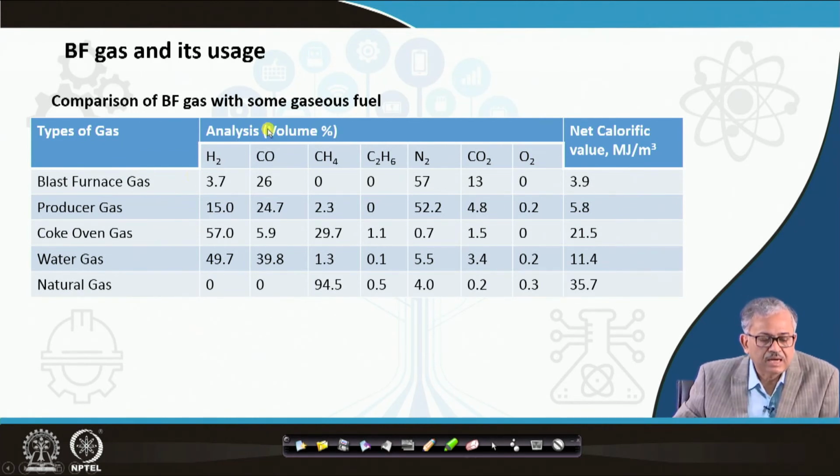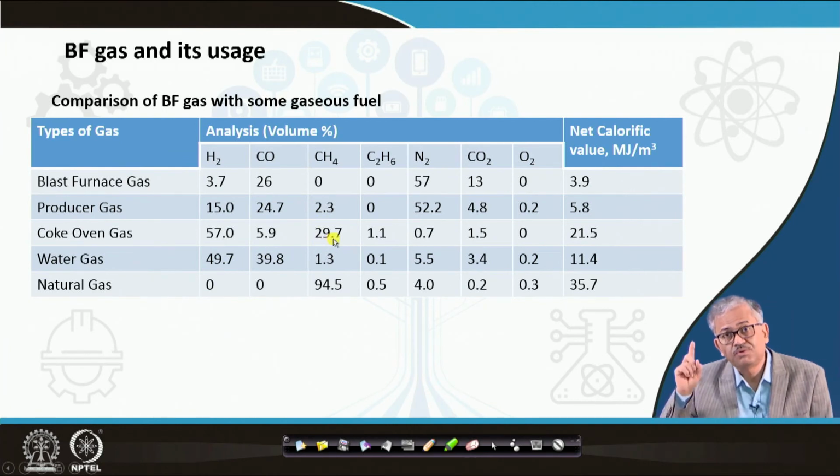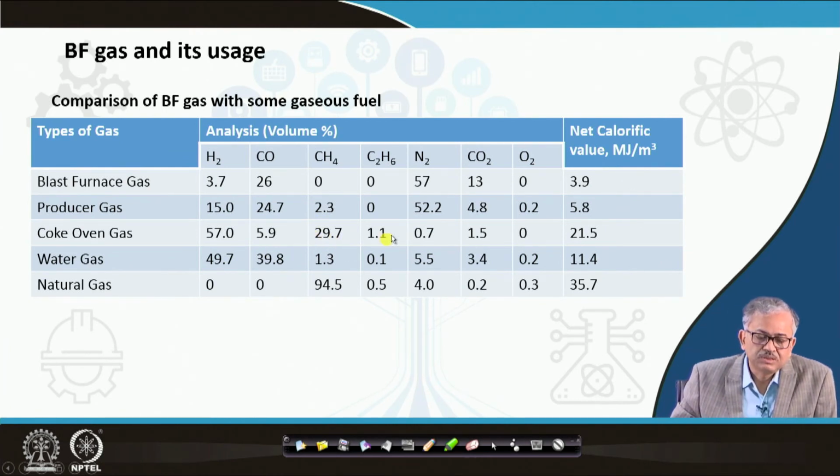So, it has hydrogen around 57%, and carbon monoxide is 5.9%, and methane is 29.7%. You can see quite a large amount of methane is there in the coke oven gas because it is coming from the volatile. So, okay. Ethane is also 1.1, and nitrogen obviously is unlikely to be there, 0.7% because of some air goes in by leakage and all this thing, and CO2 is 1.5, very less.